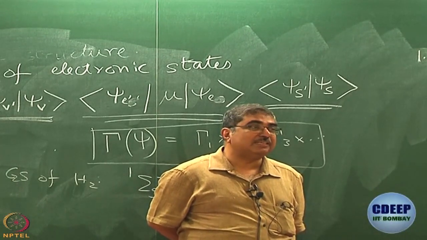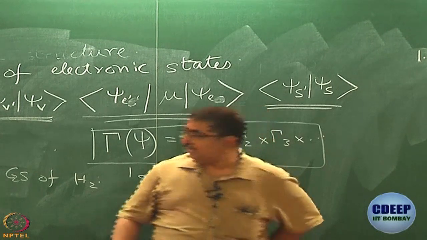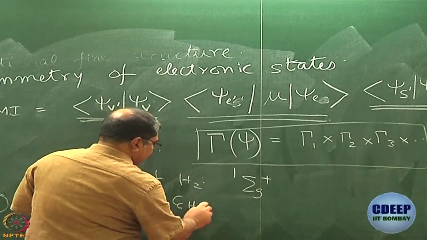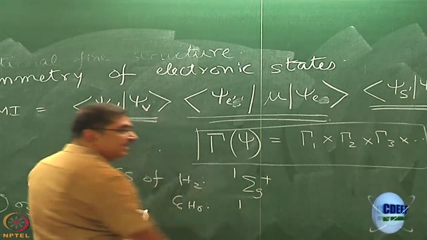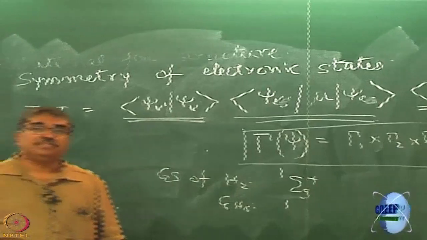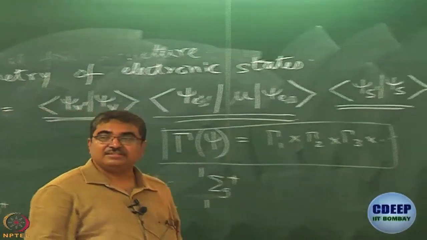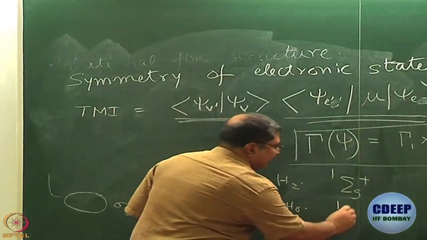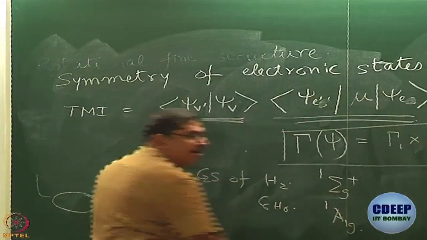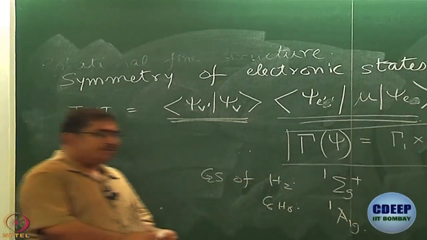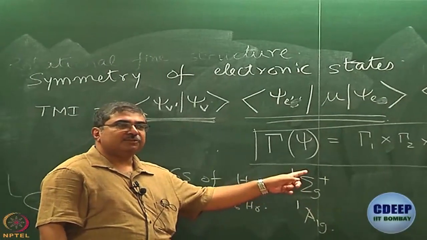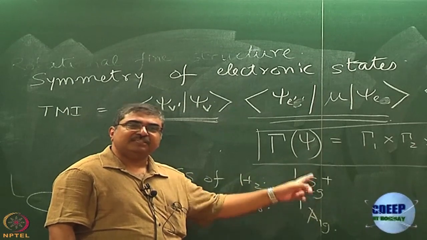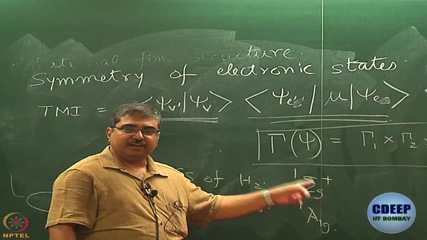For benzene, it is not sigma g plus, right. I agree with singlet. What will be the totally symmetric representation for benzene? A1G. So, for benzene, the ground state is singlet A1G, alright. And when I write things like this, those of you who have studied term symbols will perhaps recognize that these are the terms in term symbols, alright.